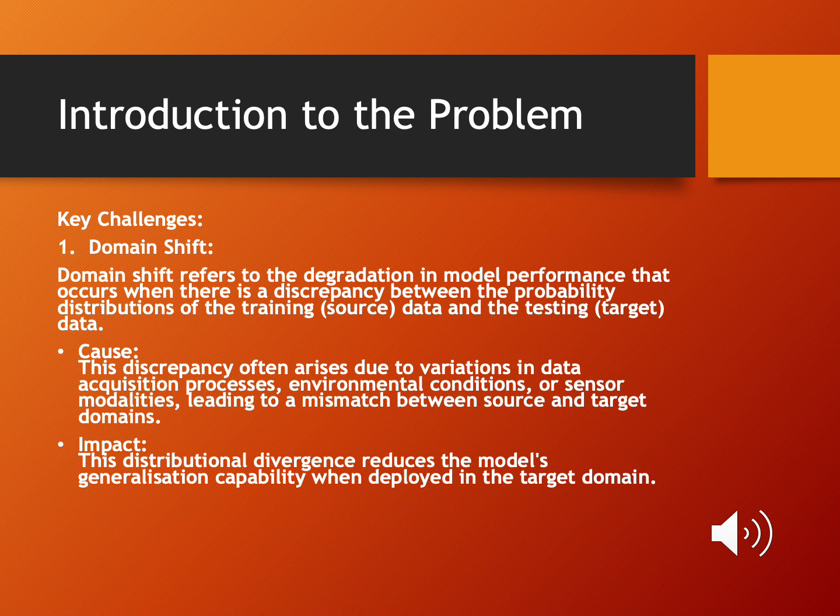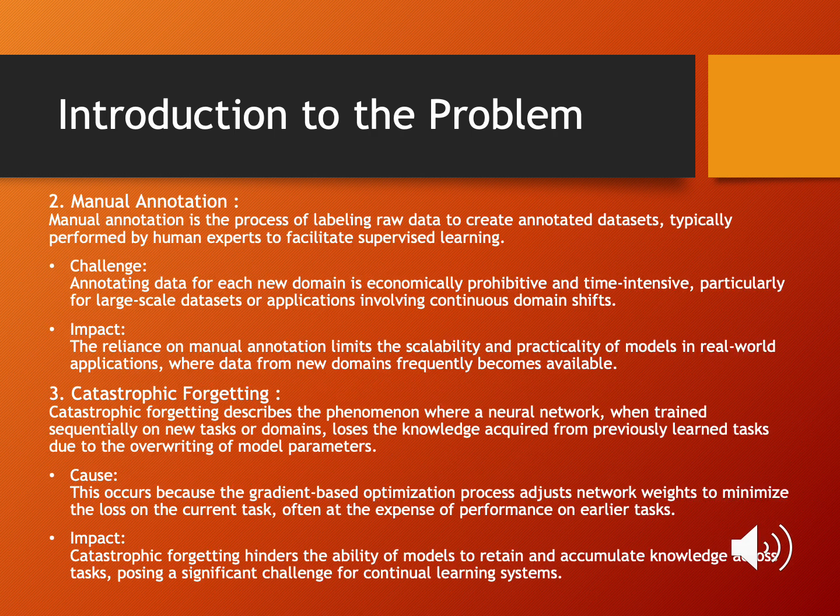The first problem, domain shift. The primary challenge here is that the data distribution of new tasks differs significantly from the source distribution. This variation or mismatch causes a drastic drop in performance when applying a source trained model to a target domain. The second problem being manual annotation.